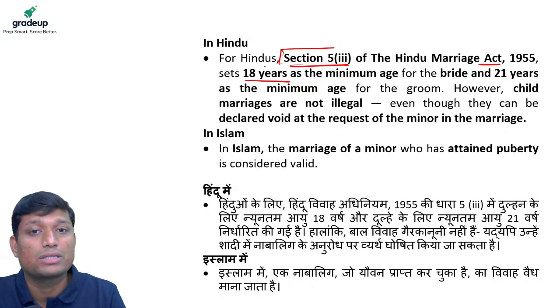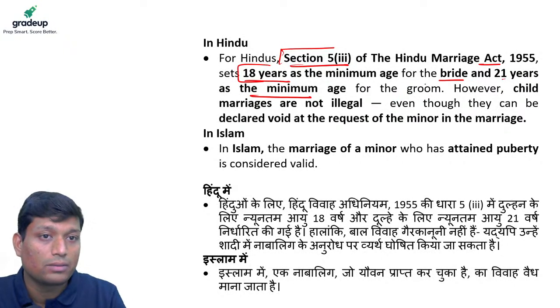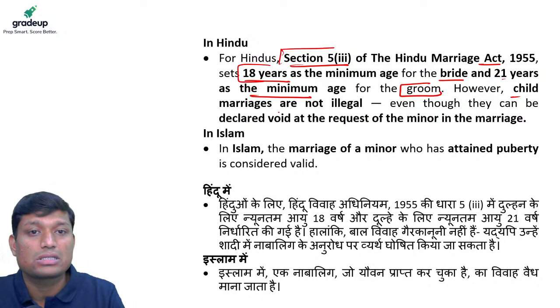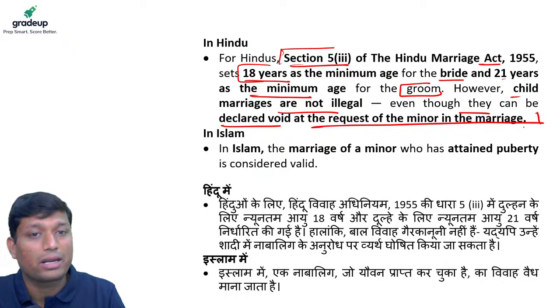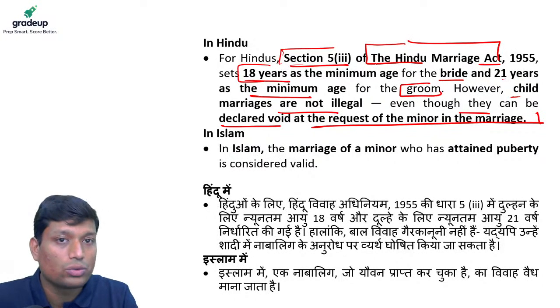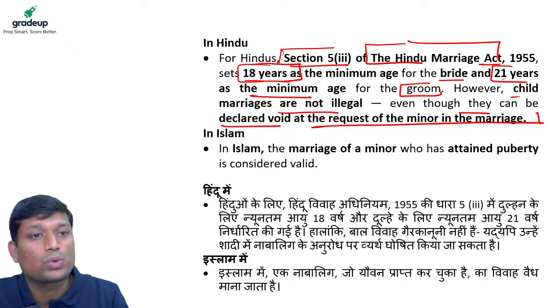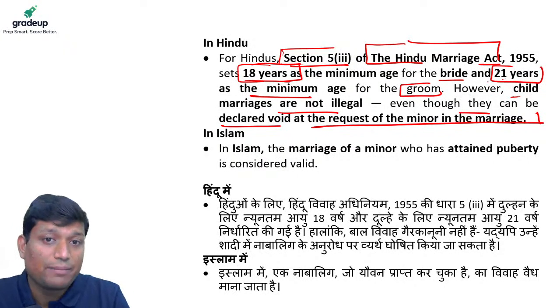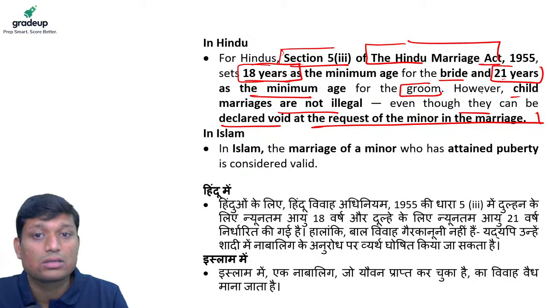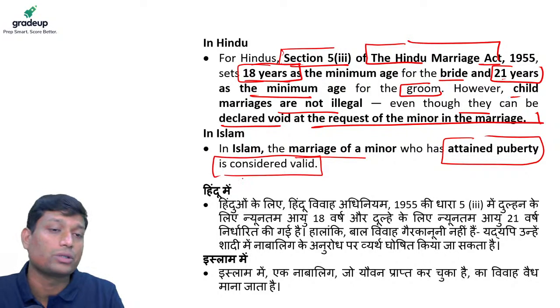Now for Hindus, section 5(3) of the Hindu Marriage Act of 1955 sets the minimum age at 18 years for the bride and 21 years for the groom. However, child marriages are not legal, even though they can be declared void at the request of the minor in the marriage. So according to this act, the minimum age of marriage for women is 18, and for men it is 21. But in the case of Islam, as we have discussed, the marriage of a minor who has attained puberty is considered valid. So this is a particular issue.